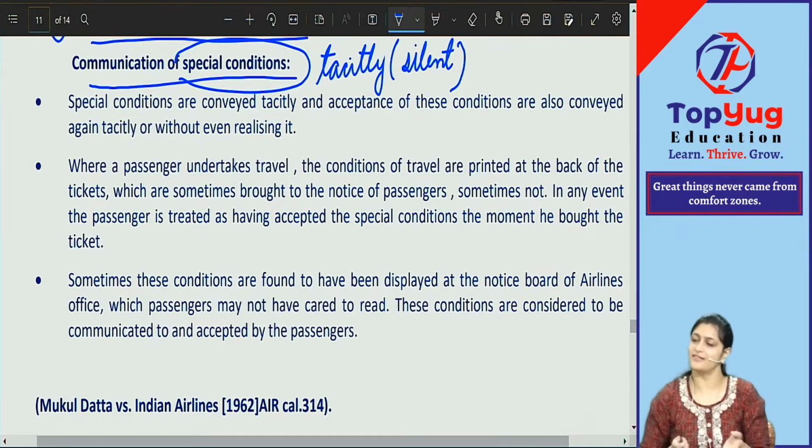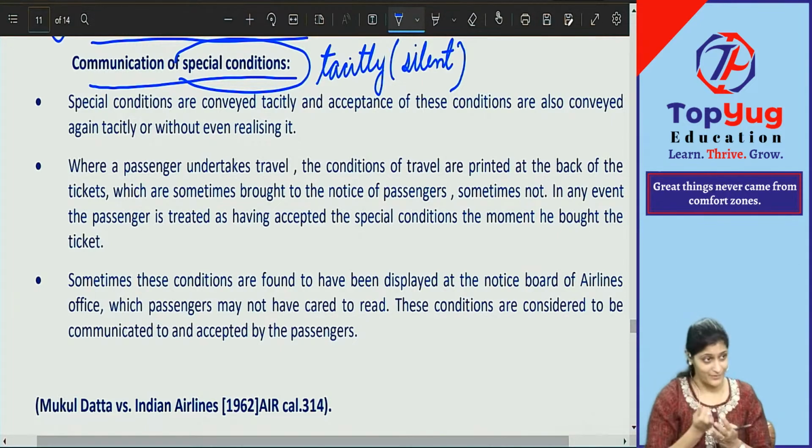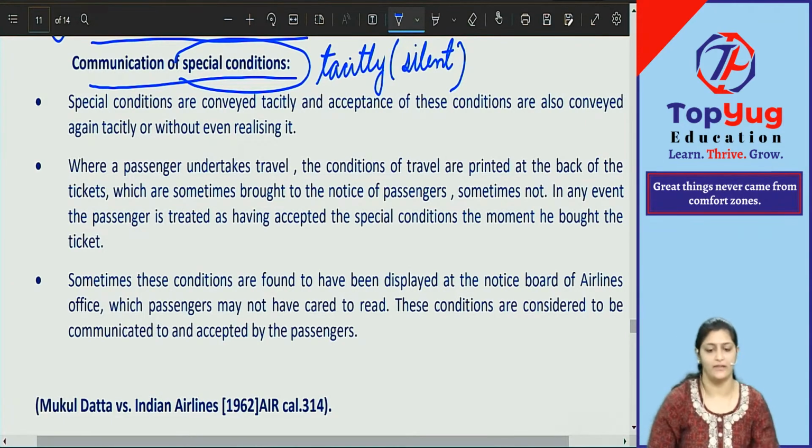Oh, I did not read this. That is your problem. You did not read that. That is going to be your problem. When you accepted the bill, that means you accepted the terms and conditions also. Is this point clear, everybody? Yes or no? So that is what is given here.